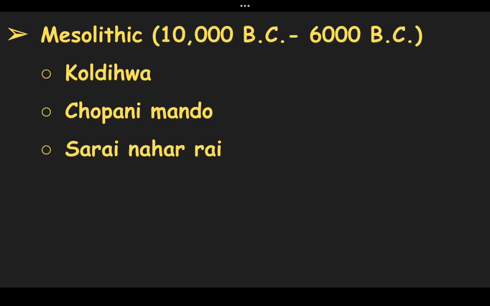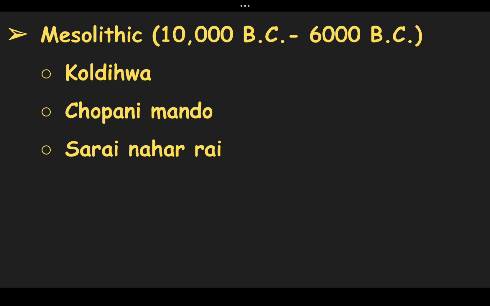Next is the Mesolithic period. The Mesolithic period is the transition between the Paleolithic and Neolithic. Here, humans started using tools known as microliths. The tool size was between 1 to 8 centimeters. They were blades, painted arrowheads, triangles, and harpoons.